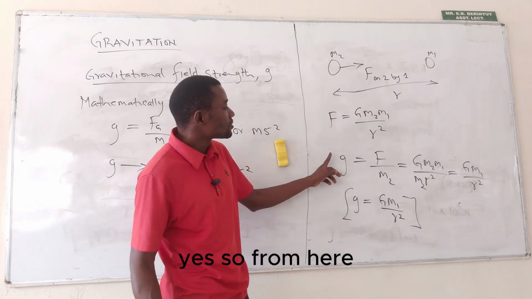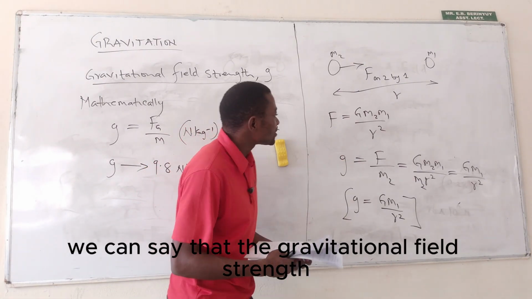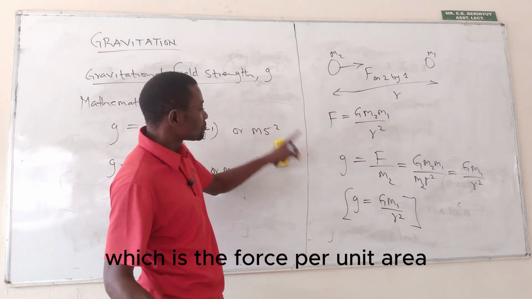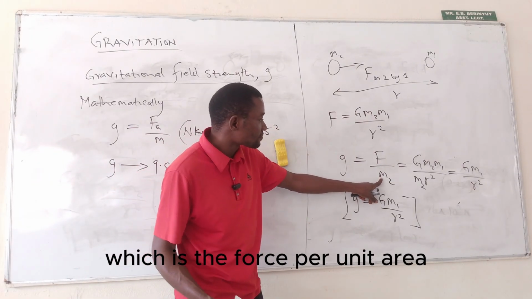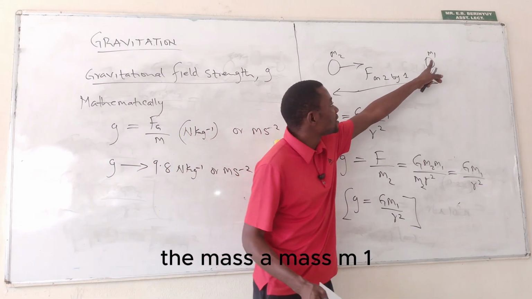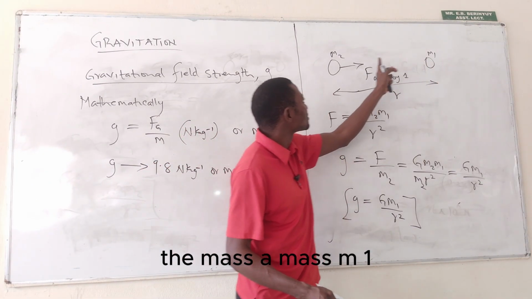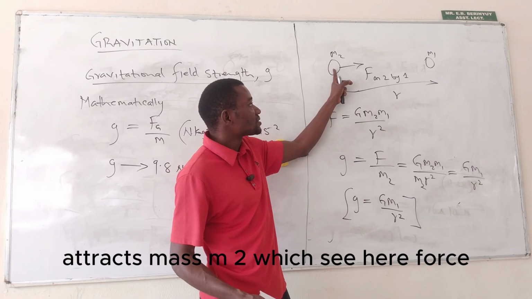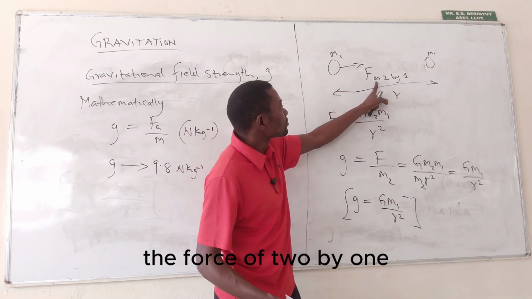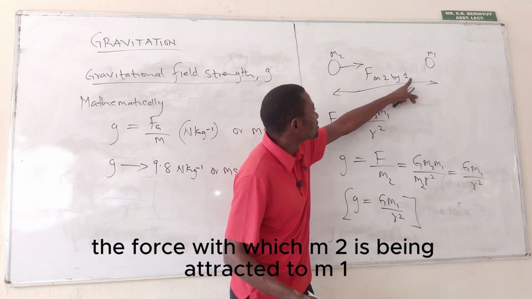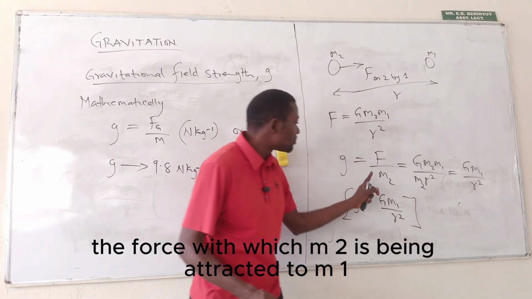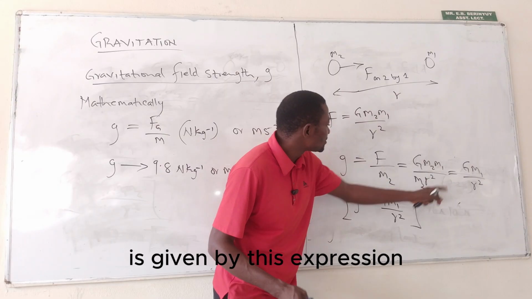So from here, we can say that the gravitational field strength, which is the force per unit mass, that mass M1 attracts mass M2 with. See here, the force with which M2 is being attracted to M1 is given by this expression.